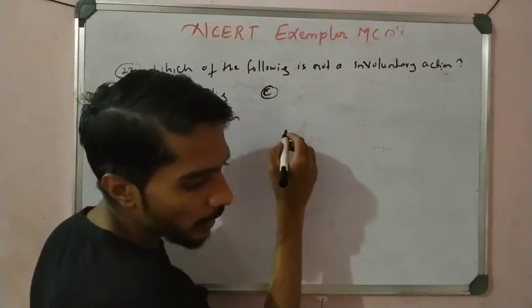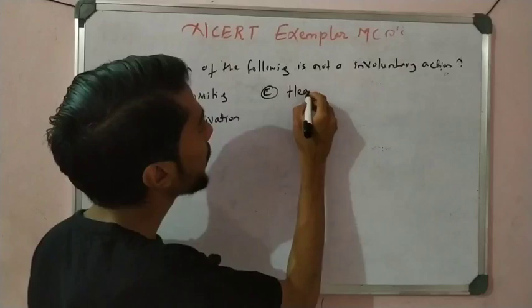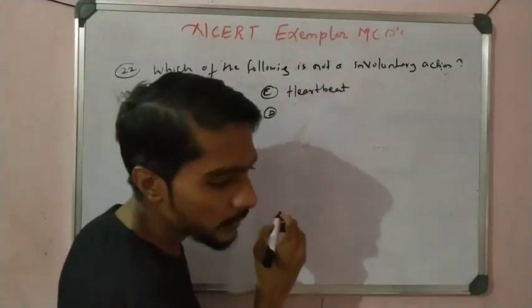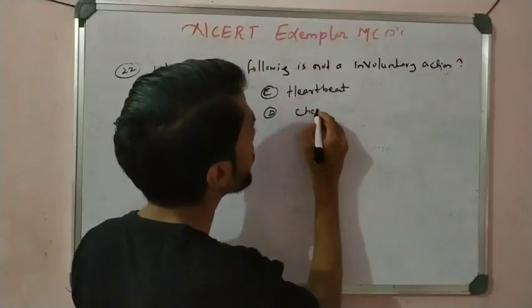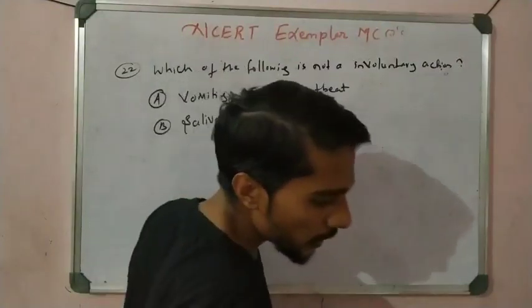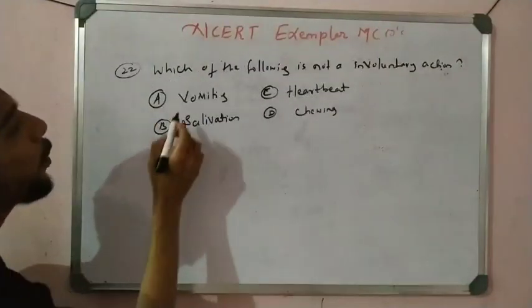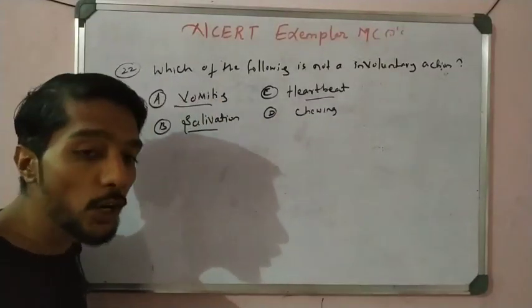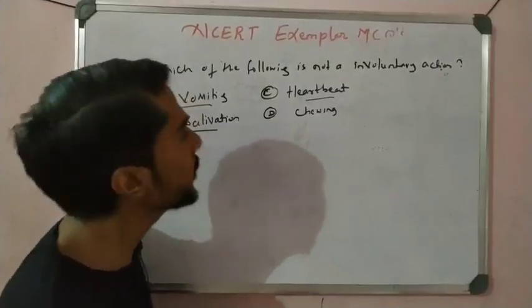Option C, heartbeat, and then chewing. Right? So let us see, very important. We know that vomiting, salivation and heartbeat are involuntary actions controlled by the medulla in the hindbrain. So these are involuntary actions.